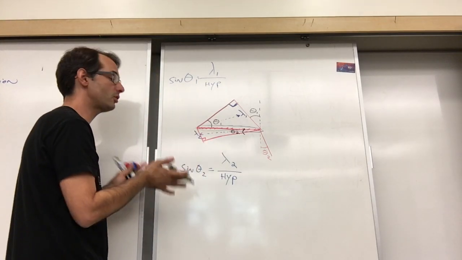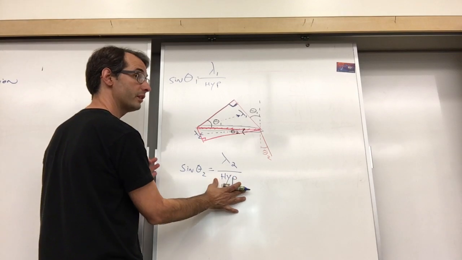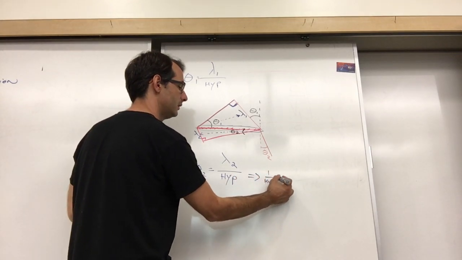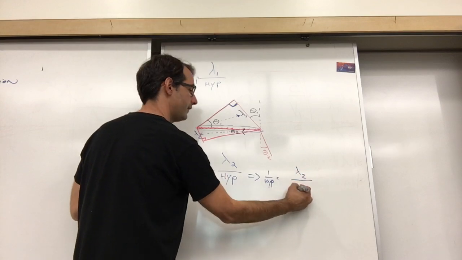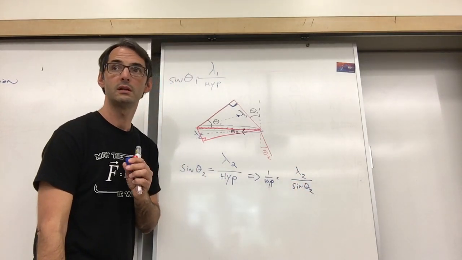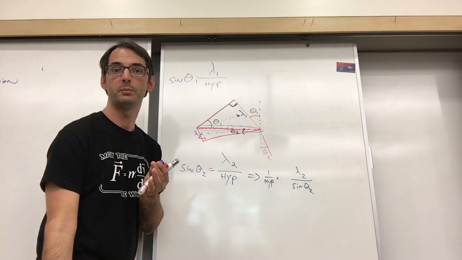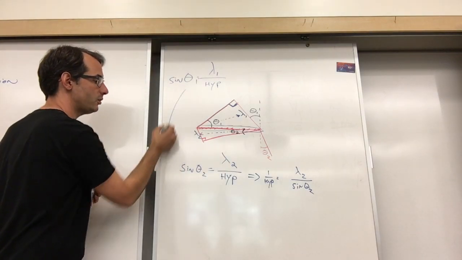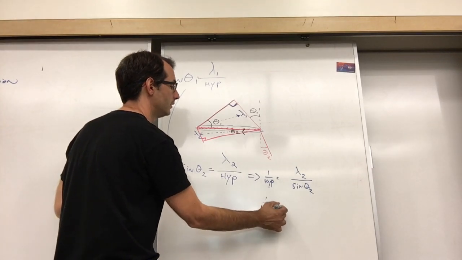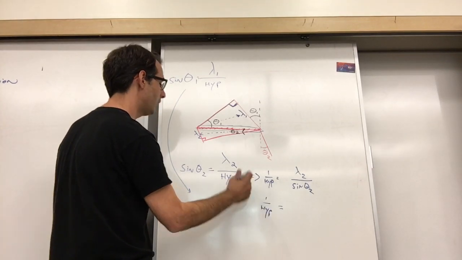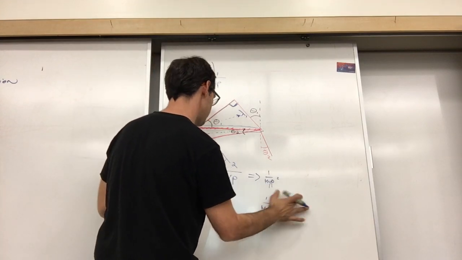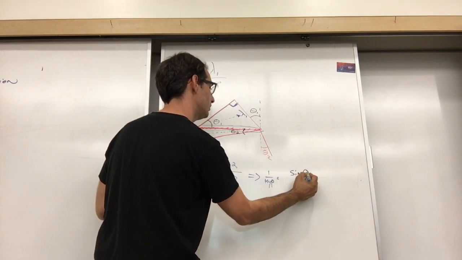So I'm going to solve this equation for 1 over the hypotenuse. Okay, 1 over hypotenuse is equal to lambda 2 divided by the sine of theta 2. Pretty simple algebra right there. I'm going to take this equation and I'm also going to solve it for 1 over hypotenuse. I don't think that's 1 over hypotenuse. It's just hypotenuse. Oh, sorry. My mistake. Thank you.